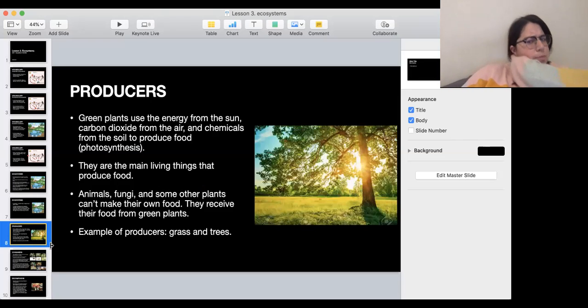We have mentioned it before, but remember producers? Producers are green plants, for example, grass and trees. What happens with producers? Green plants use the energy from the sun. They use carbon dioxide from the air and chemicals from the soil to produce food, meaning they undergo photosynthesis. They are the main living things that produce food. Animals, fungi, and some other plants that are not green can't make their own food. They receive their food from green plants.